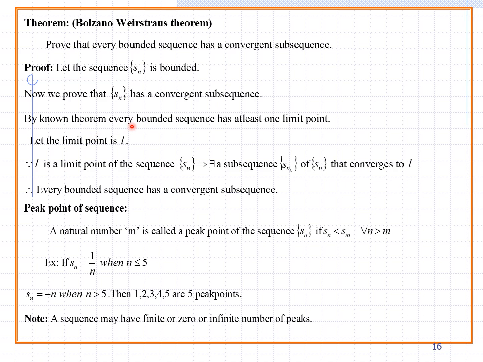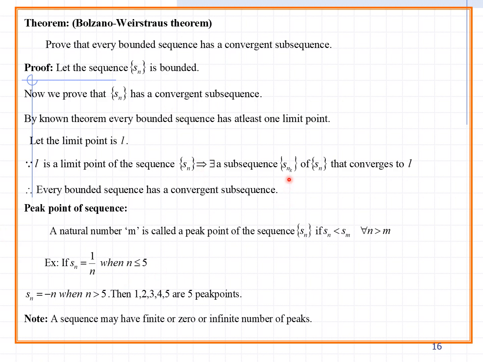By a known theorem, every bounded sequence has at least one limit point. Already it is proved. At least one limit point means it is convergent; otherwise it is not convergent. Let the limit point be L. Since L is a limit point of the sequence Sn, there exists a subsequence Sn_k of Sn that converges to L. Therefore every bounded sequence has a convergent subsequence.